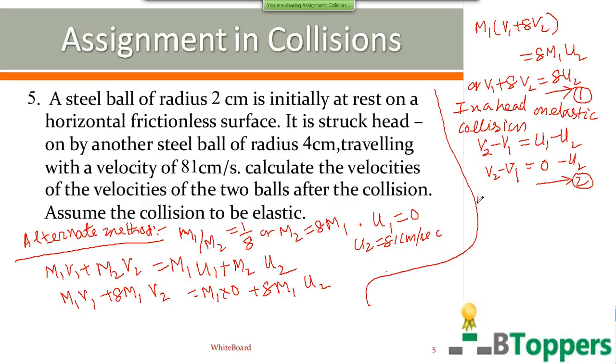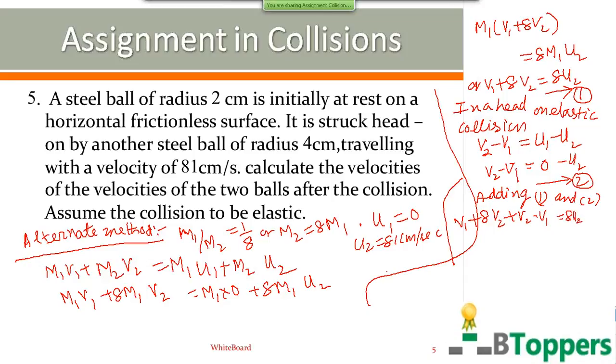So adding the equations 1 and 2. So V1 plus 8 V2, the left side of first equation, plus V2 minus V1 you have on the left side of second equation.